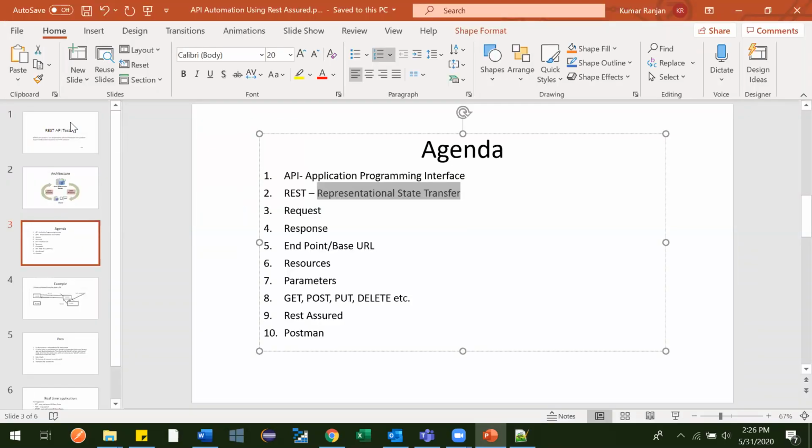So till now, you have got a high level idea about APIs and REST, what a request is, how it goes, and how responses come. Now, what does an API hold and how does it look? I will explain everything in these terms: endpoint, base URL, resources, parameters, and the different types of requests we can send, like GET, POST, PUT, DELETE, etc.